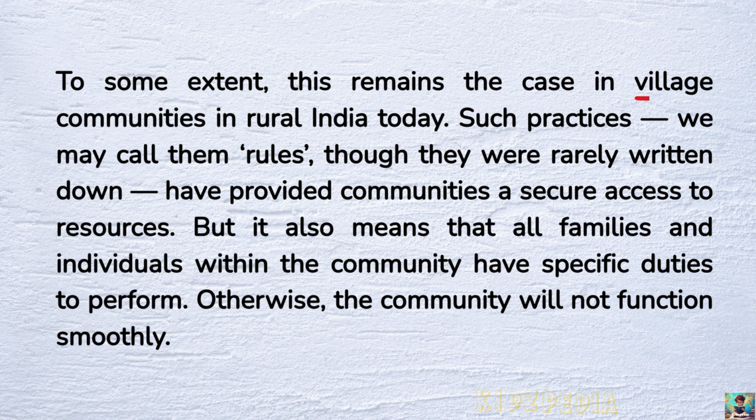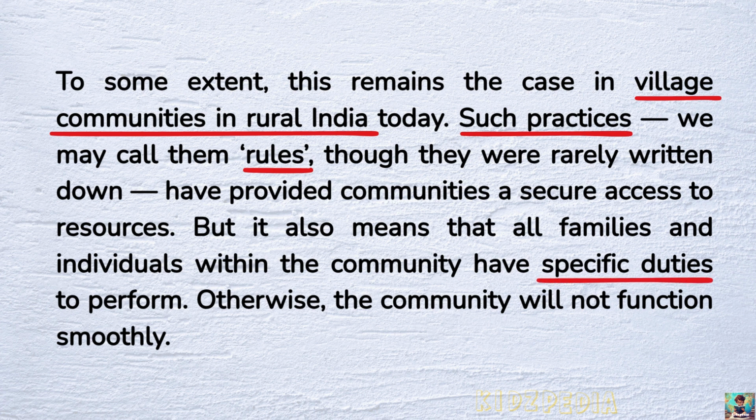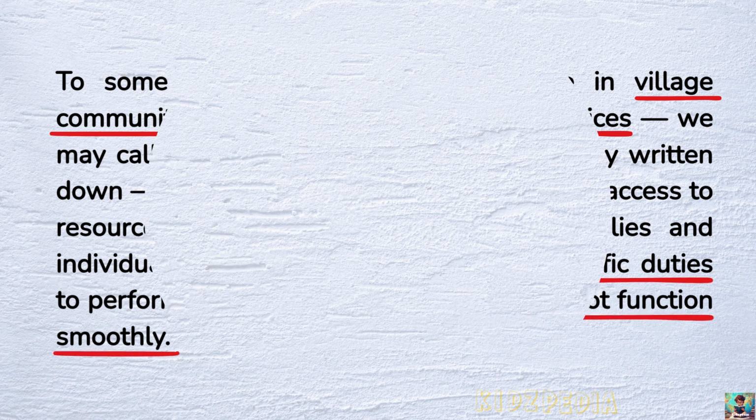So, even today, in some village communities in rural India, people still follow old practices of sharing and using natural resources together. These practices are like rules. Even if they were never written down, they help make sure that everyone gets their fair share of things like water, land, and forest produce. But to keep the community working well, every person and family has certain duties. If people don't do their part, the community cannot run smoothly.